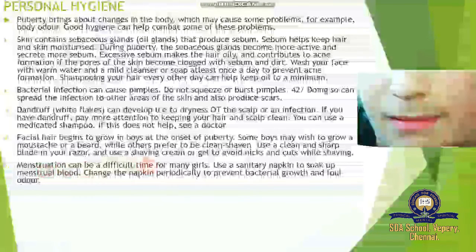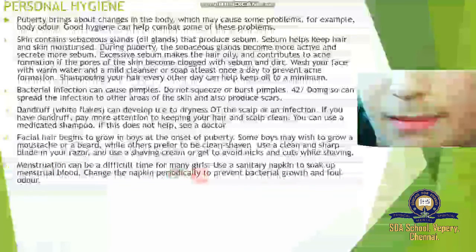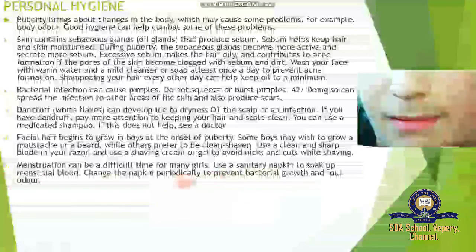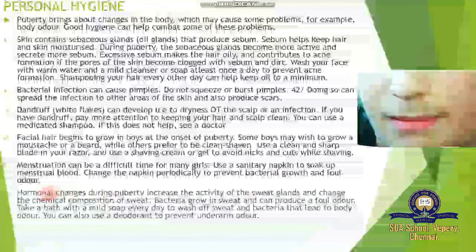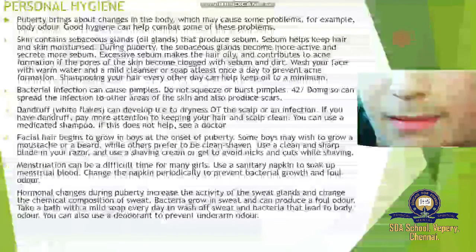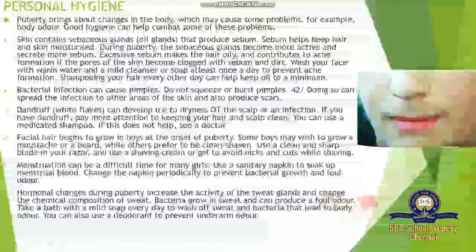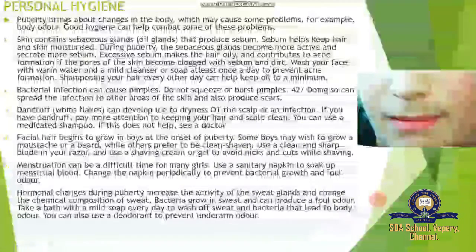Menstruation can be a difficult time for many girls. Use a sanitary napkin to soak up menstrual blood. Change the napkin periodically to prevent bacterial growth and foul odor. Hormonal changes during puberty increase the activity of the sweat glands and change the chemical composition of sweat. Bacteria grow in sweat and can produce a foul odor. Take a bath with a mild soap every day to wash off sweat and bacteria that lead to body odor.